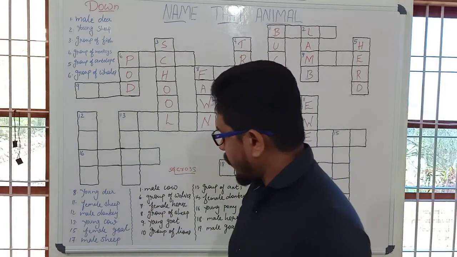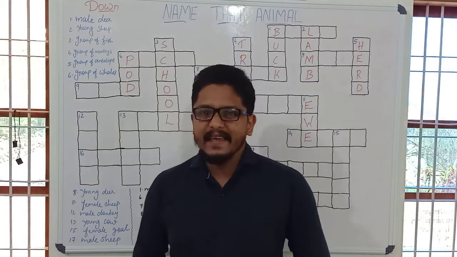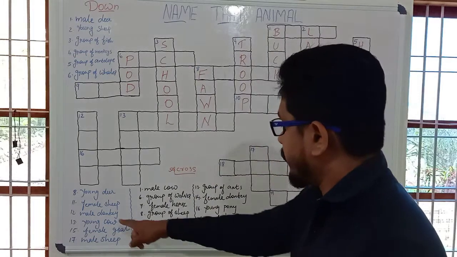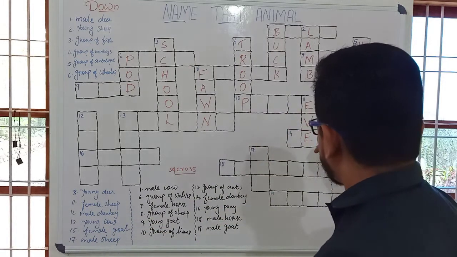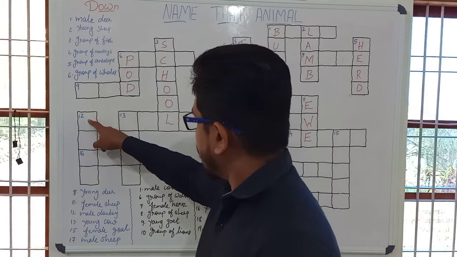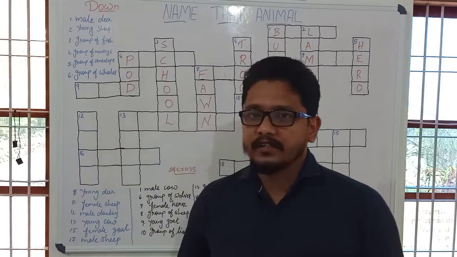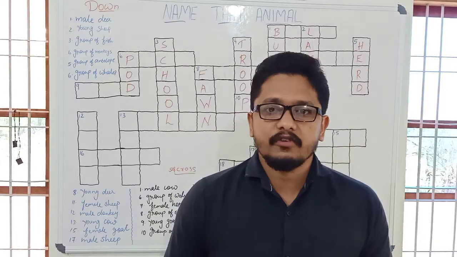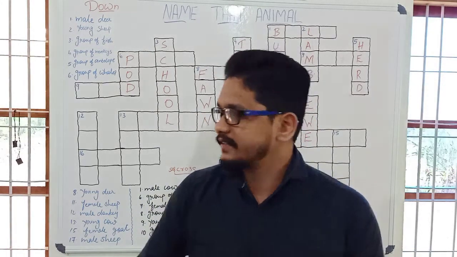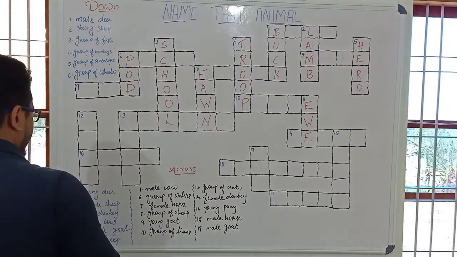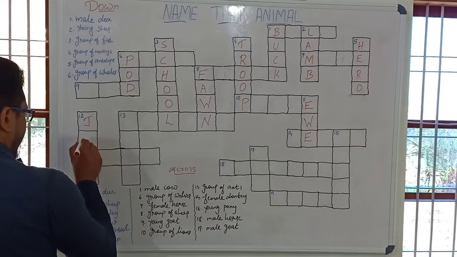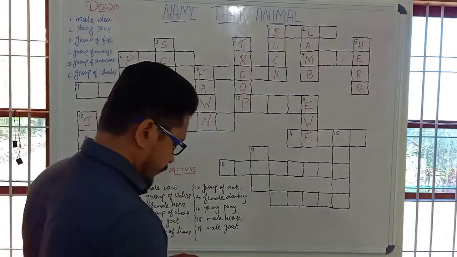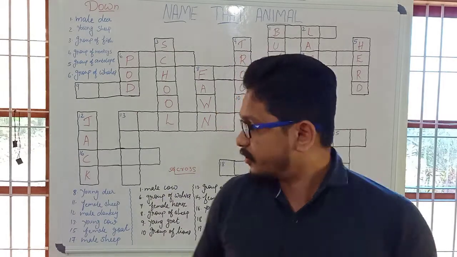And next one. What is the word used for male donkey? Which is coming 12th. Where is the 12th? Here. 1, 2, 3, 4. It carries 4 letters. What is the word used for male donkey? It's jack. J-A-C-K. Jack. So far, so good.